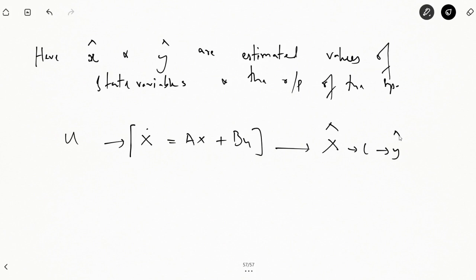of y cap. So estimator model and the plant model, जो आपका plant है और आपका जो estimator model है, they are identical. Estimator will be simply a mathematical tool. ये एक mathematical tool है. It's not a physical device.